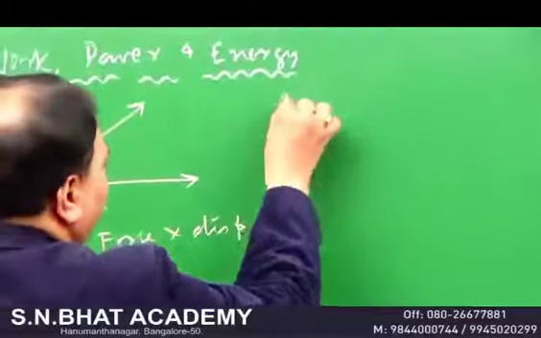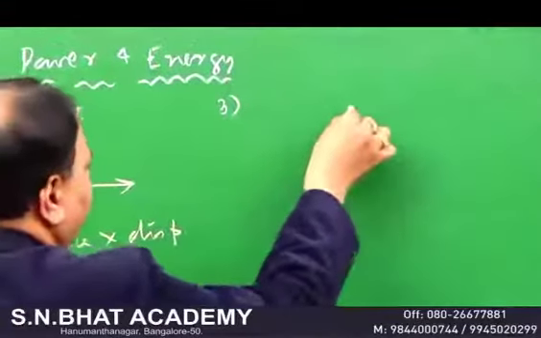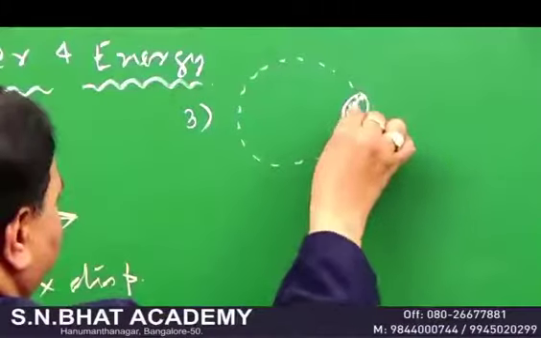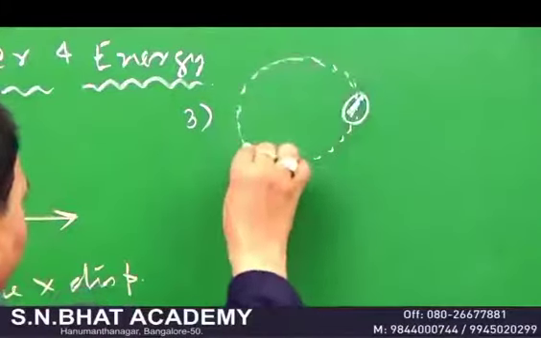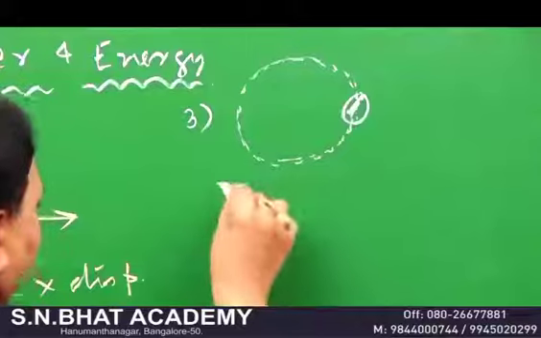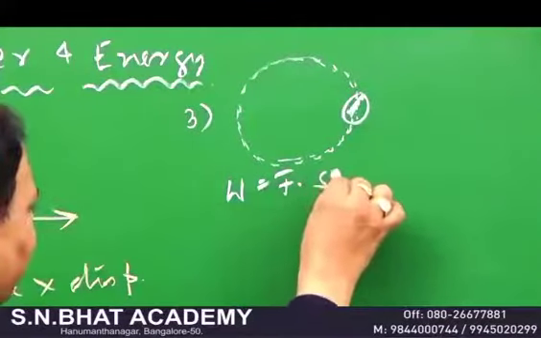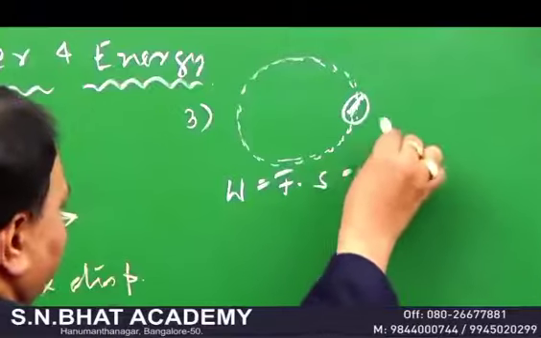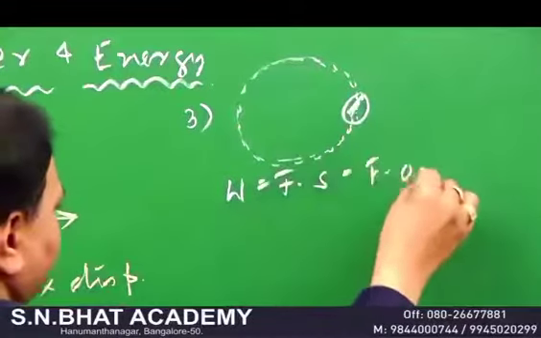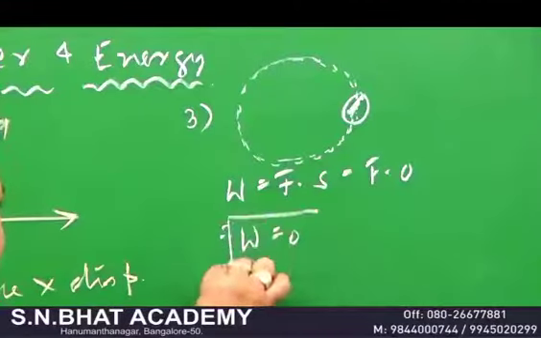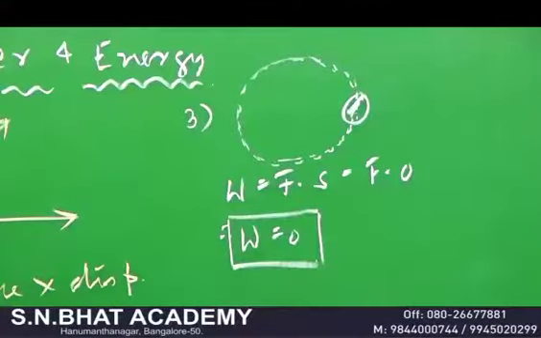Now we look at another point. If you take a body and move this body in a circle, you are coming to the same point. If you ask me, what is the work done? F into S. But when you move in the circle, you will come to the same point, displacement is 0, therefore, work done is equal to 0. These are the important points that you should remember.